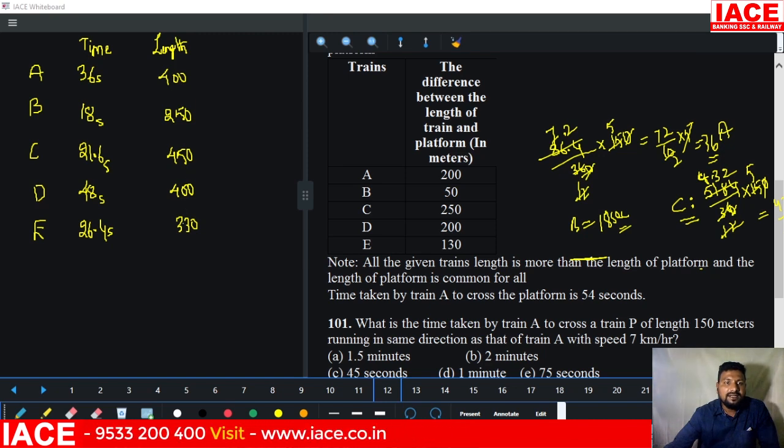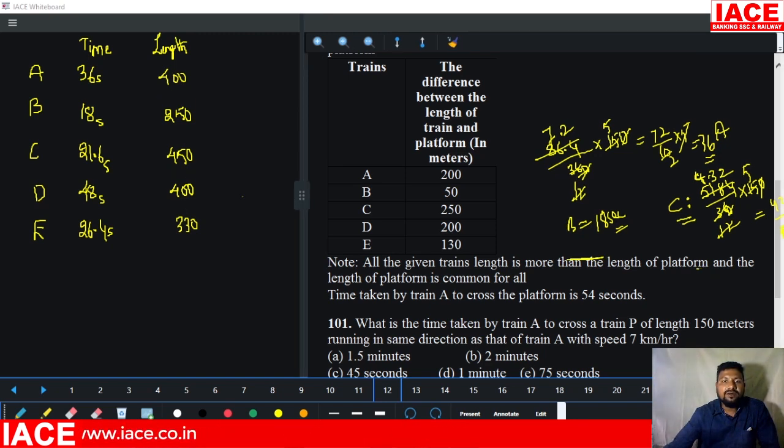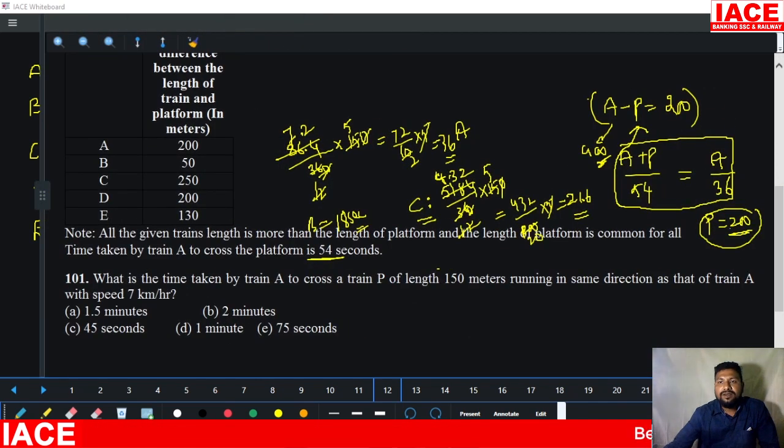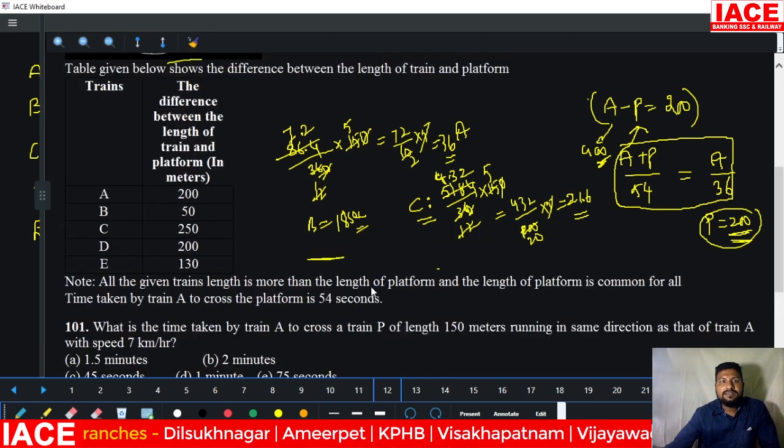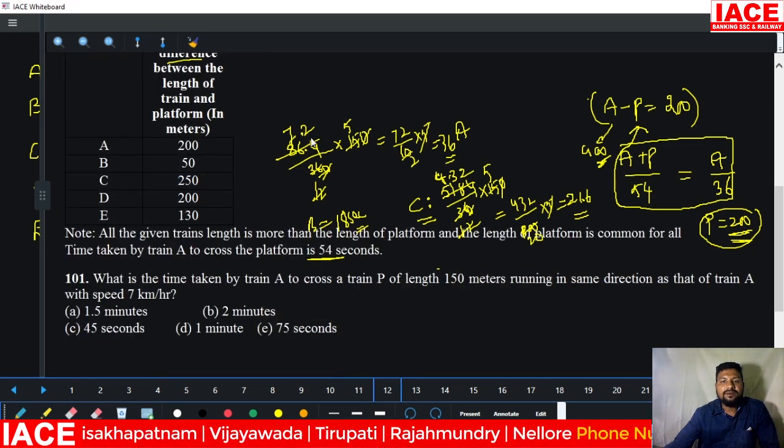This is every train is already contained. It is a platform. Already you know that the platform length is, already I told you, 200. A train to platform difference is 200 meters as per this table. Where is the table? In this table they mentioned it is not adding, it is differences. Okay, it is differences. Look at, it is the difference between the lengths here.